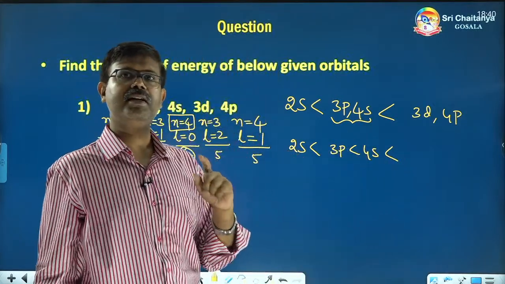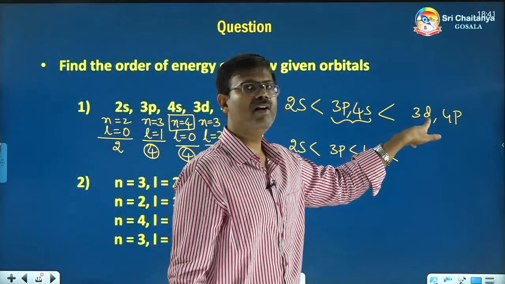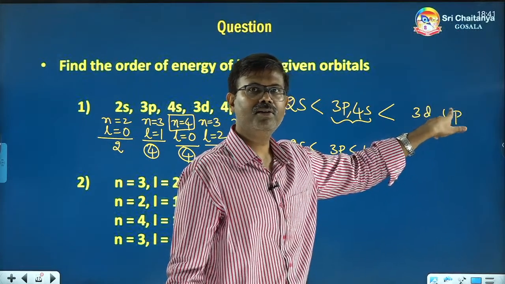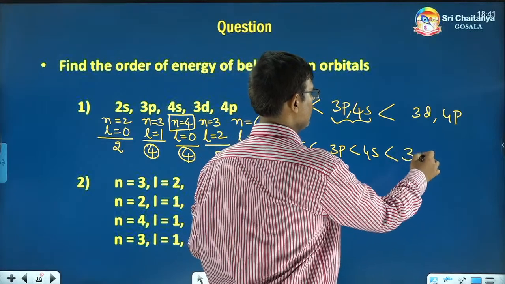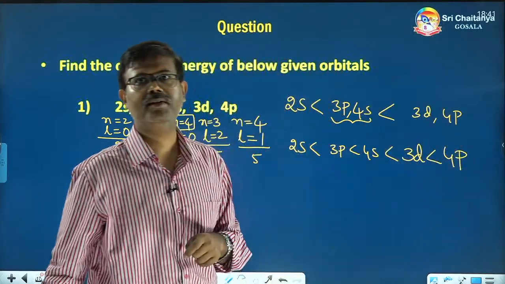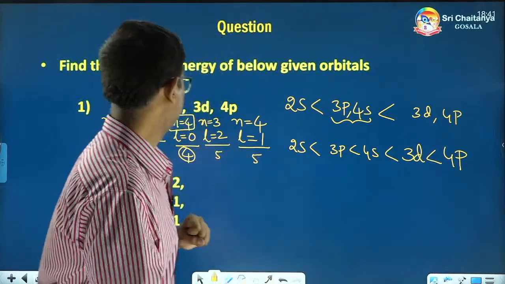And among 3D and 4P, again follow the same way. 3D has N value 3, 4P has N value 4. So, 4 is greater than 3. So, 3D is less than 4P. This is the order of energies here.